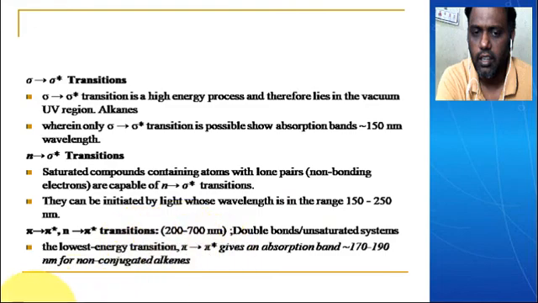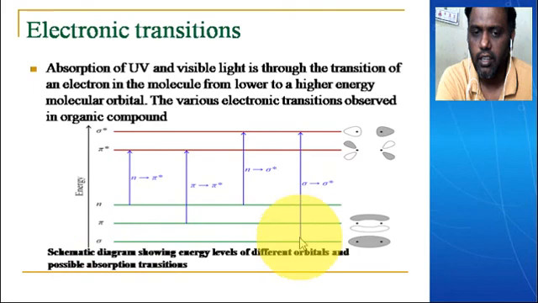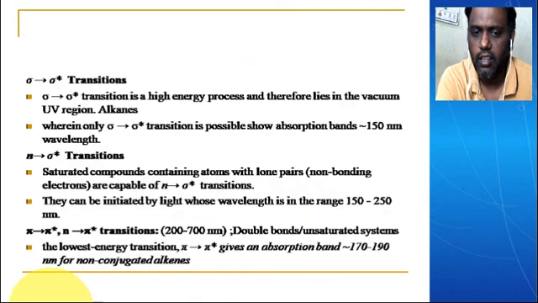You can see it in that diagrammatic representation. Here sigma to sigma star requires higher energy, and n to sigma star also requires energy. n to pi star requires a little less, and pi to pi star requires the lowest energy. When compared to sigma to sigma star, these two require the lowest energy levels. So here the range you can observe for unsaturated compounds is approximately 172 nanometers, from non-conjugated alkenes also.